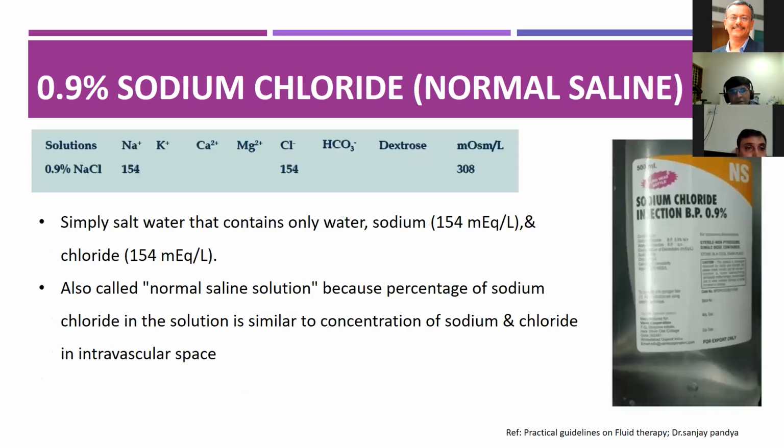So 0.9% NaCl is called normal saline solution, and it contains sodium and chloride, having an osmolarity of around 308 milliosmoles. The percentage of sodium and chloride in the solution is similar to the concentration of sodium and chloride in the intravascular space.